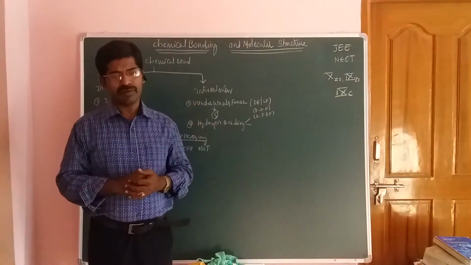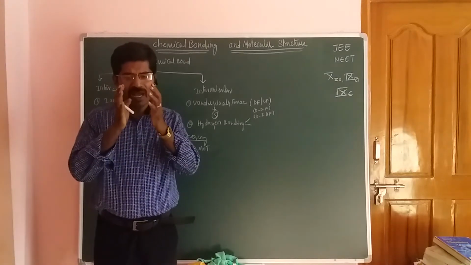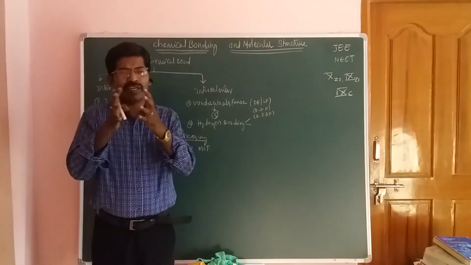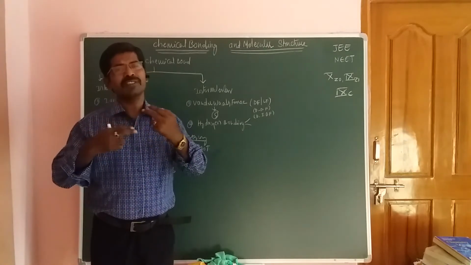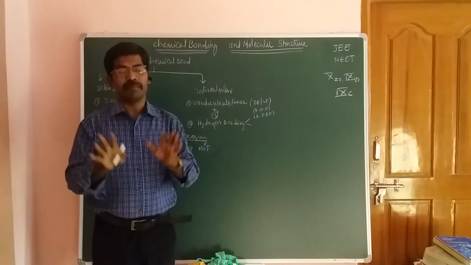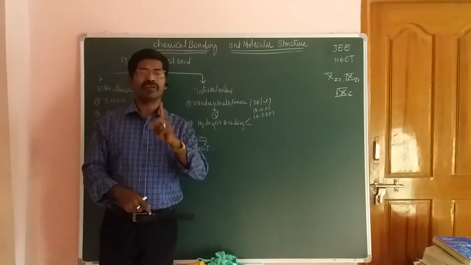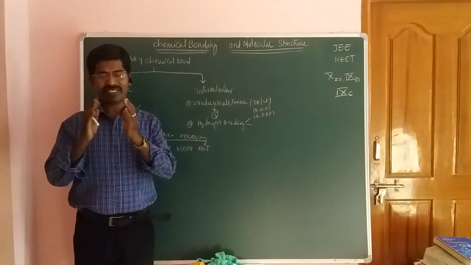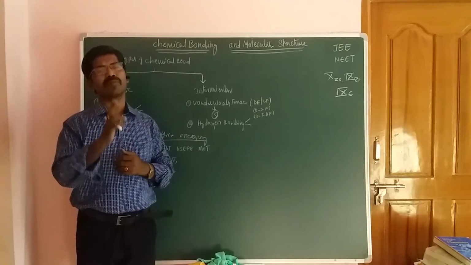If bond formation takes place within the atoms, and if bond formation takes place between the molecules, then chemical bonding undergoes two types of bond formation mainly. The first one is interatomic bond formation, and the next one is intermolecular bond formation.